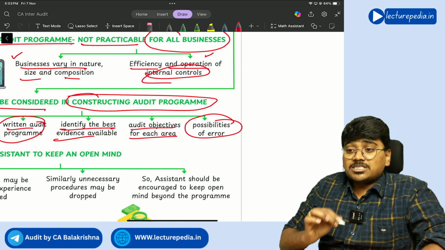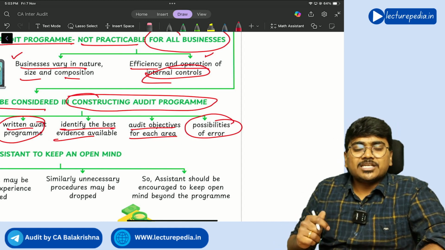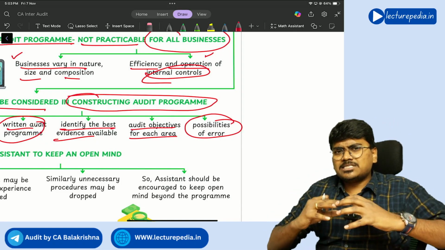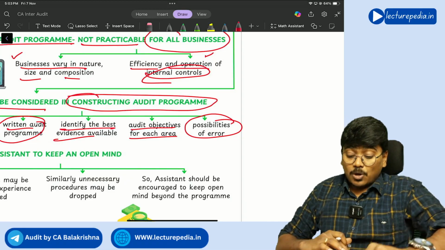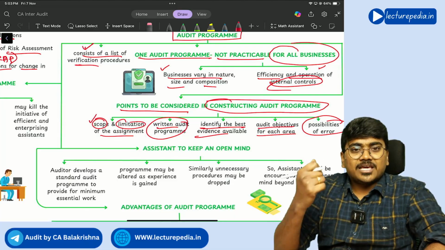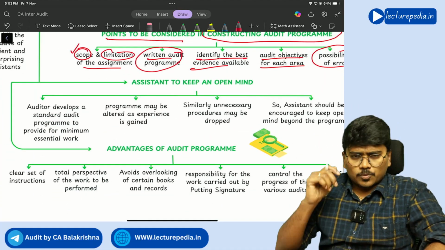Next, possibilities of error. While designing the audit program, you should also consider what could be the possibility of error occurring in this particular area. So all these things you need to consider before framing, drafting an audit program. Clear? Yes.